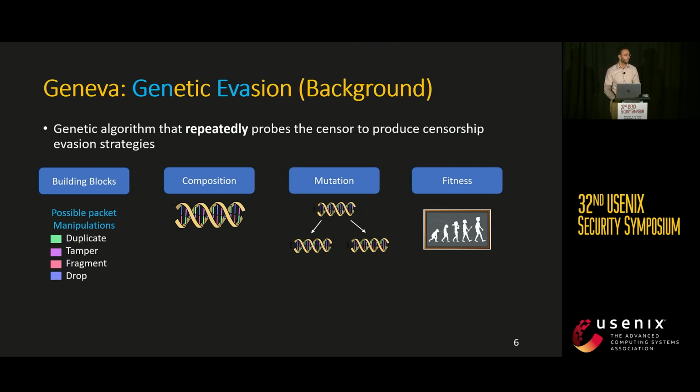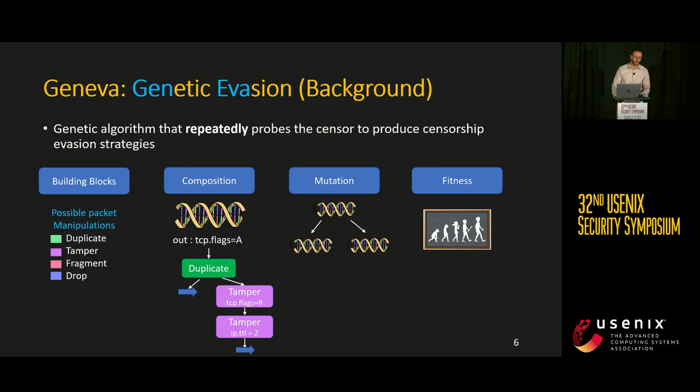Geneva has 4 building blocks. It can duplicate a packet, tamper with its TCP/IP header fields, fragment IP, segment TCP, or just drop the whole packet. And a Geneva strategy is composed of a trigger and a set of actions. If we consider this example, this strategy is triggered on any outbound TCP ACK packet. It duplicates the packet, so we end up with 2 duplicates. The first on the left side of the tree is sent without any manipulations, and Geneva tampers with the TCP flags and IP TTL of the one on the right side of the tree, and then sends it.